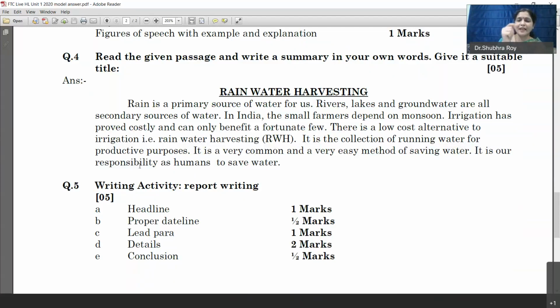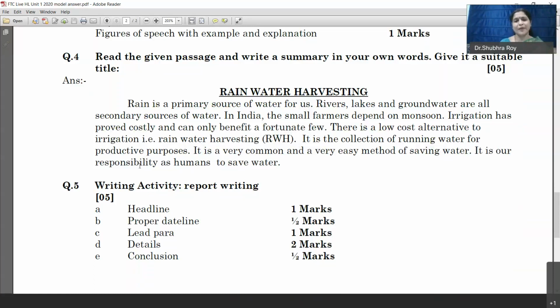I'll go with the headline first. When you write the headline, see that the headline is in simple present tense to make your report very vivid, very remarkable. It's very short and it should be centrally aligned at the center of your notebook or paper, whatever you're using. Just at the center, it should be properly underlined. And then go to the left side. Left side, immediately with the margin, you write the proper dateline.